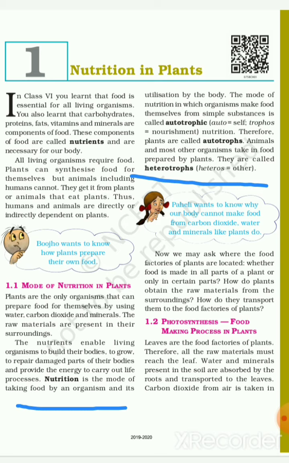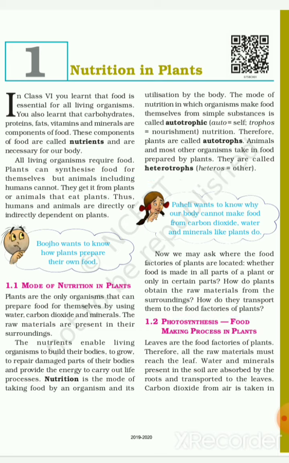Now, Paheli wants to know why our body cannot make food from carbon dioxide, water, and minerals like plants do. That we will see. Before that, we may ask where the food factories of plants are located. Is food made in all parts of a plant or only in certain parts? How do plants obtain the raw materials from the surroundings? How do they transform them in the food factories of the plants?